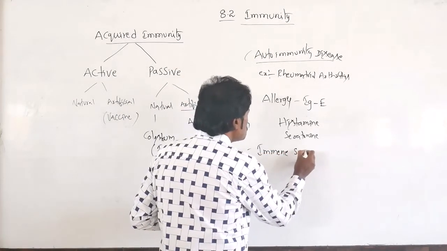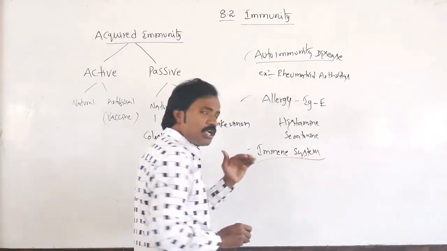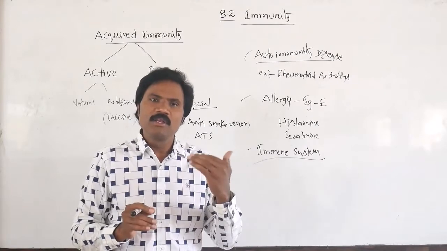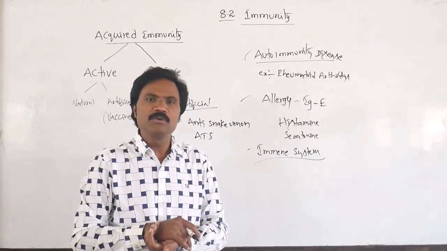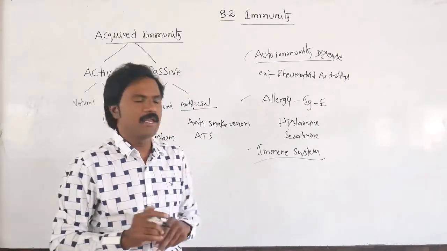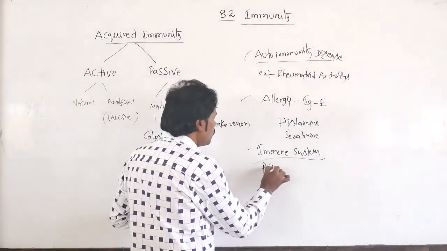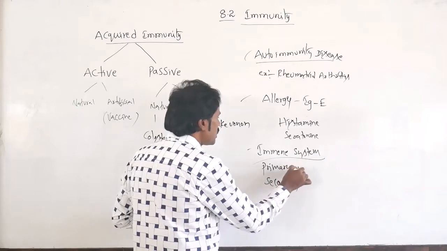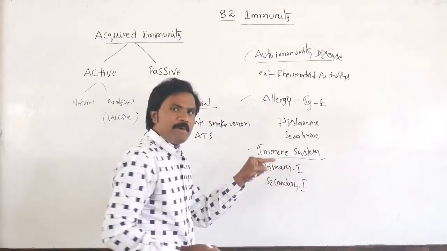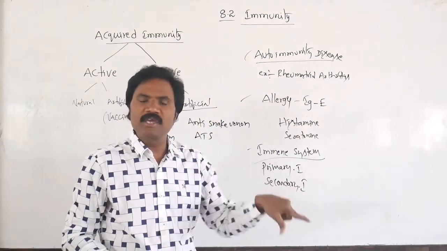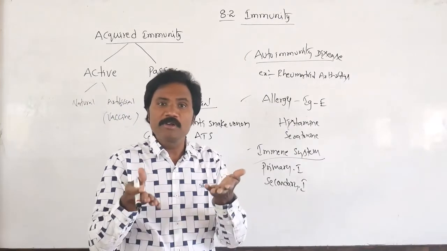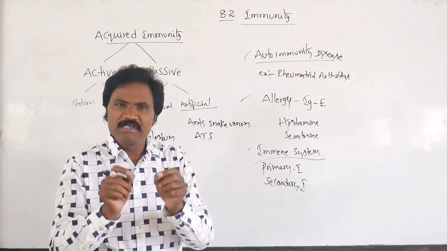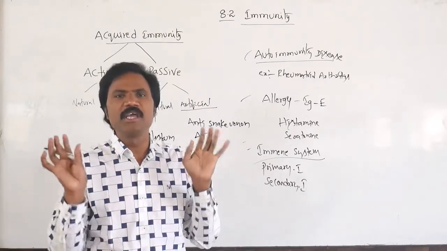Now, how many types of immune system organs are present? In the immune system, there are two types: primary immune system organs and secondary immune system organs. Who is responsible for providing such immunity in our body? Immunity is nothing but resistance against diseases, any type of disease.